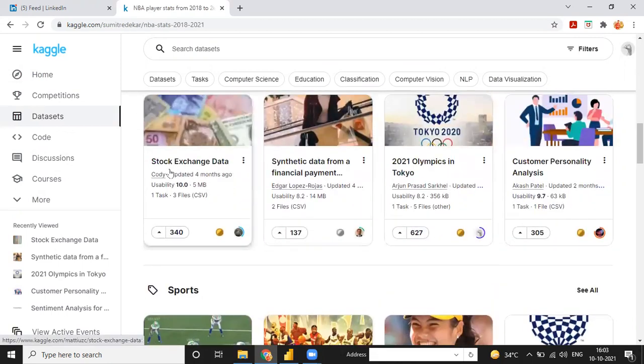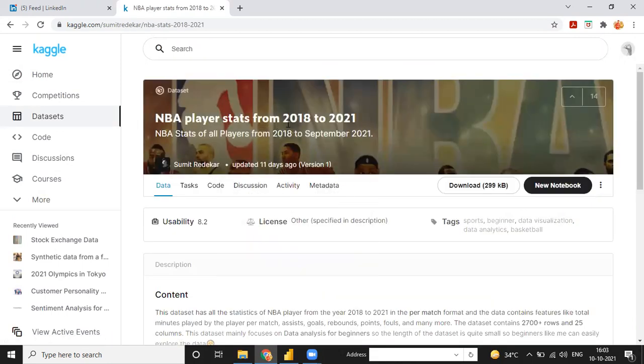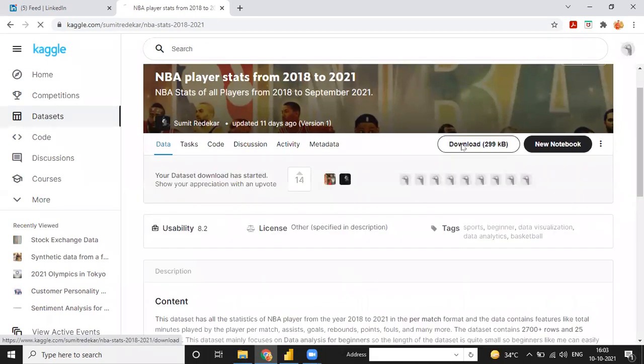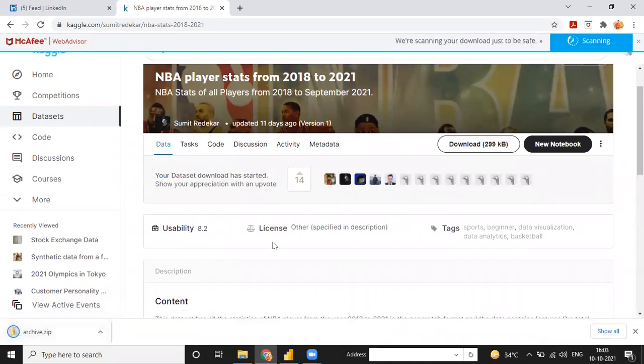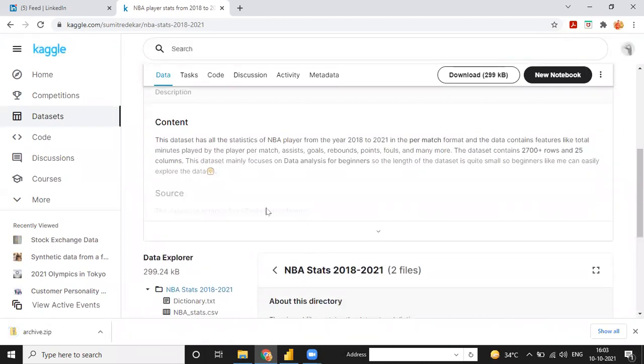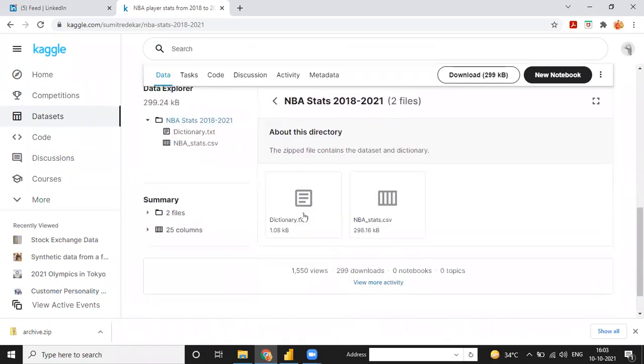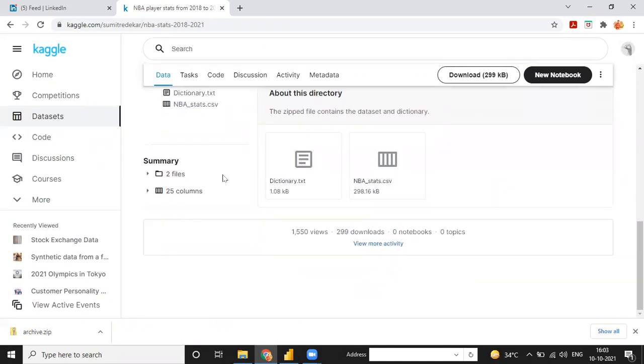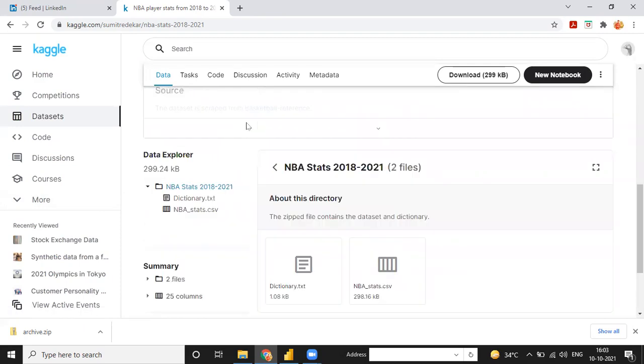In this, for example, there is stock exchange data, and NBA player stats from 2018 to 2021. You can just click on download and download the data set to your desktop and analyze it. This is only data, not a Power BI file. The data has only two files, a dictionary and the NBA stats, one text and one CSV. You can import both the text file and the CSV file into Power BI, and then analyze your data skills and your text skills. So this is one of the best sites.